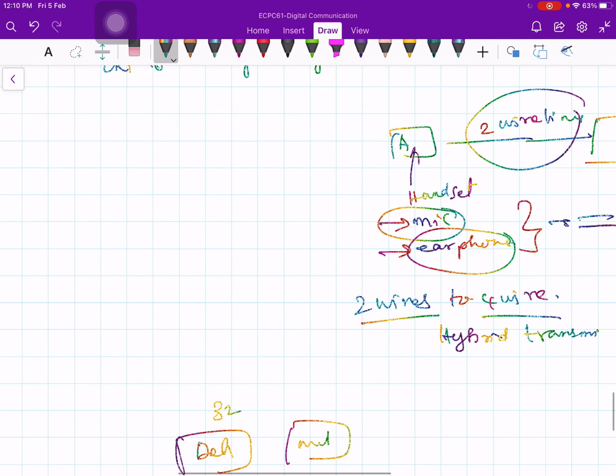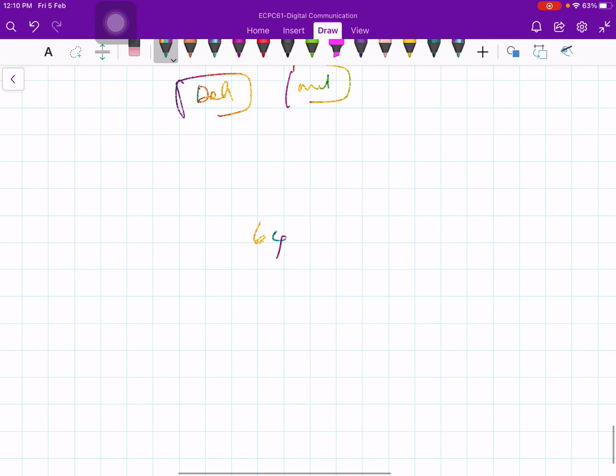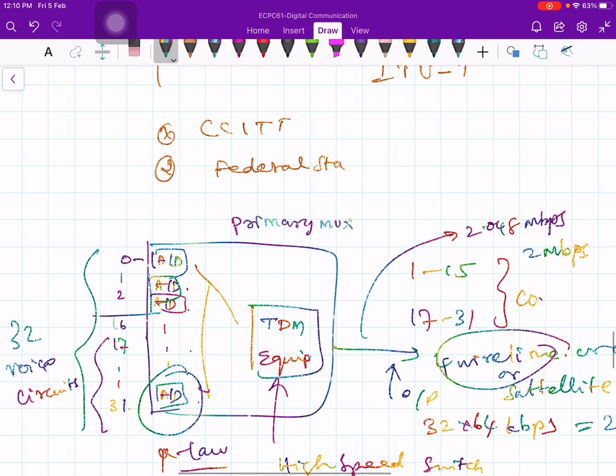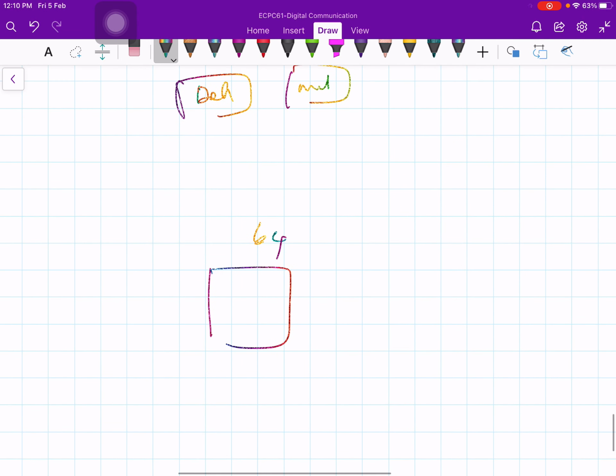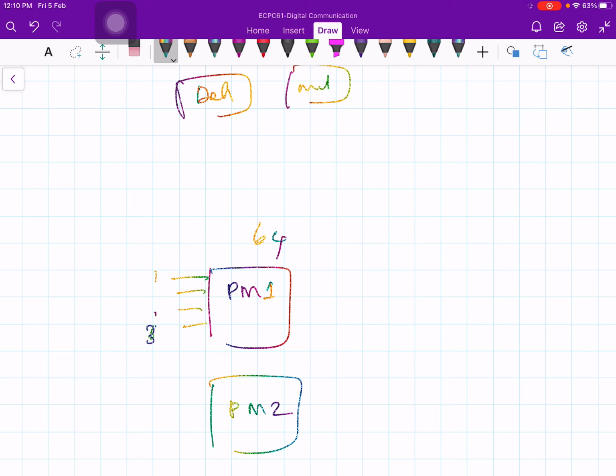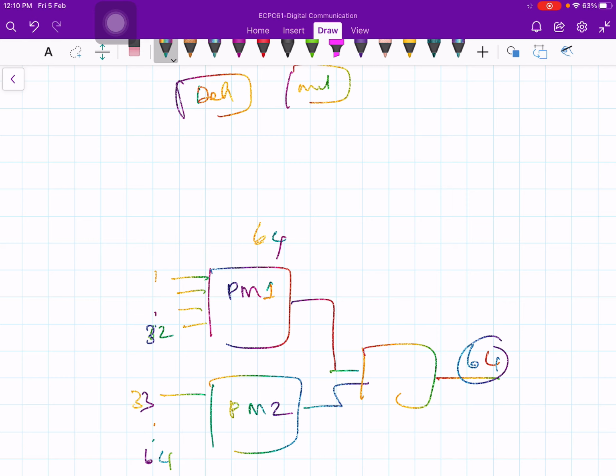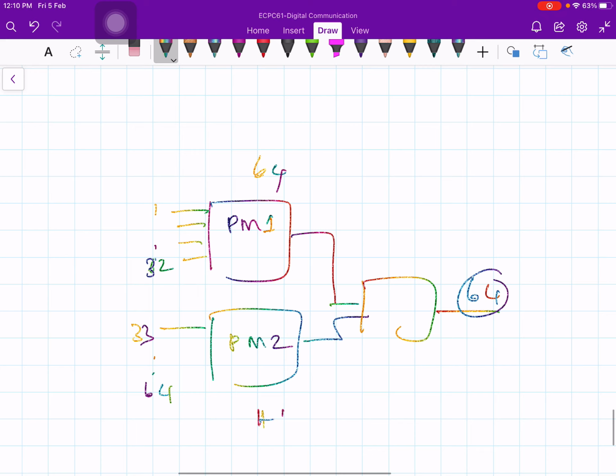Suppose I want to send 64 voice channels. How can I do that? Take one set like this, primary mux 1, and here you put primary mux 2. In this you put 1 to 32, and from here 33 to 64, and these two you give to another mux and combine, so that essentially you can send 64 voice channels. So this is hierarchy level 1 and this is hierarchy level 2.